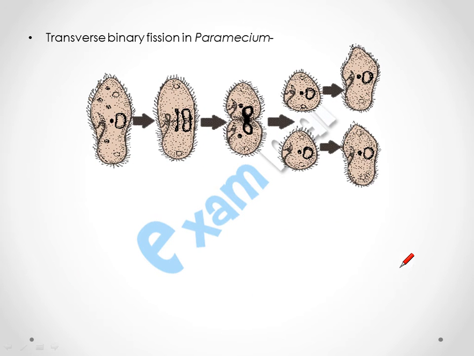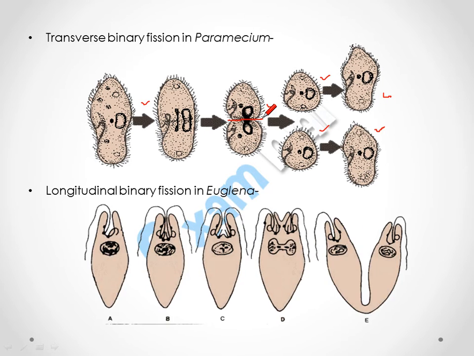In paramecium, the binary fission is transverse. In this also, first the nucleus will divide, after that the cytoplasm will divide and the cell wall will start developing and two daughter cells will be produced. This whole organism is produced and becomes mature. This type of division is called transverse because this division is taking place like this. Now Euglena shows longitudinal division.